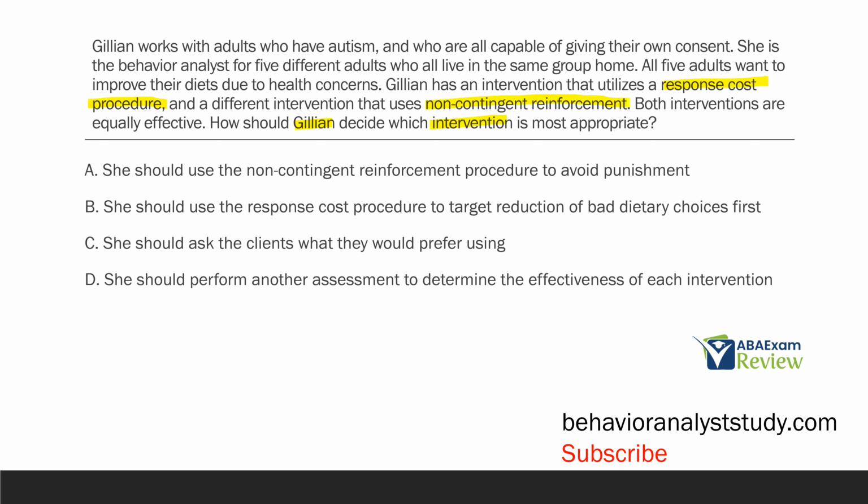So she has this punishment procedure and this reinforcement procedure. Both interventions are equally effective. Now, how should she decide which intervention is most appropriate? And be very careful here.